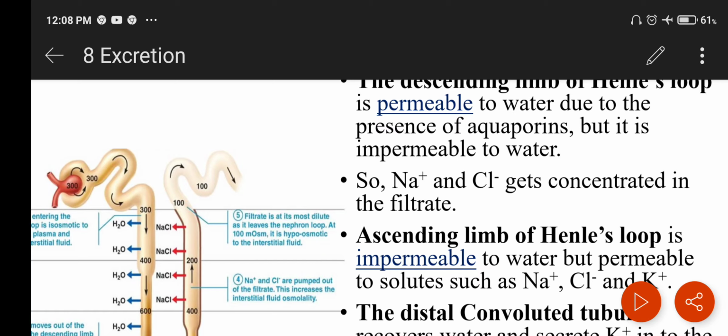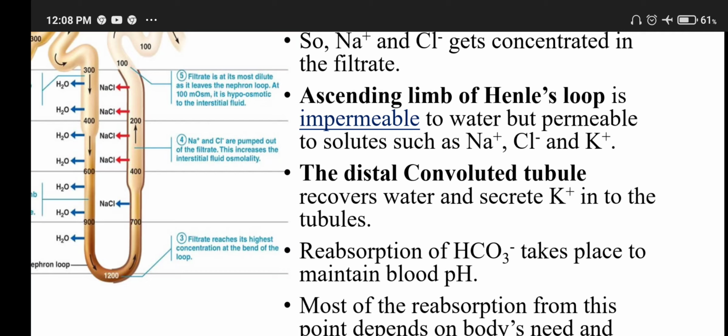The distal convoluted tubule recovers water and secretes potassium ions into the tubules. Reabsorption of bicarbonate takes place to maintain blood pH.